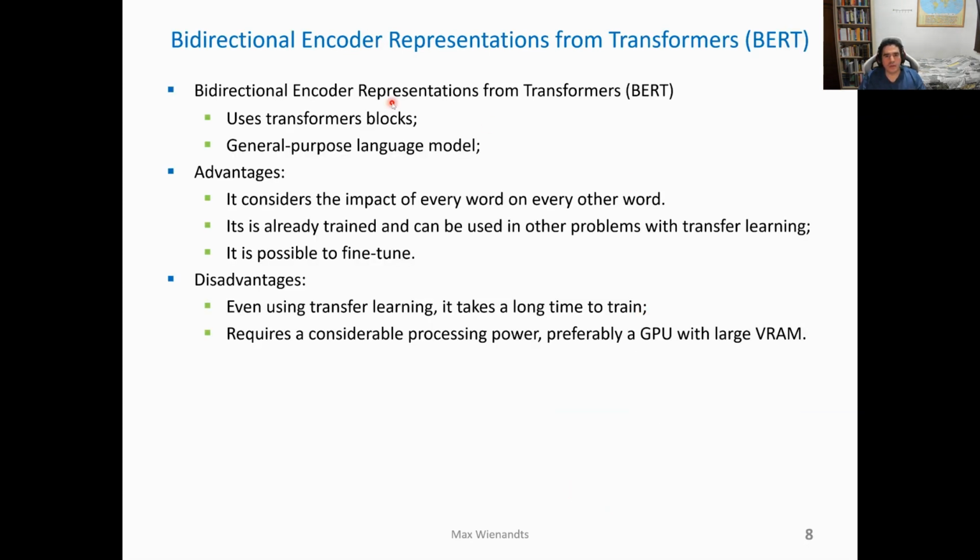The BERT model is a general-purpose language model. It can be used for several tasks related to natural language processing. Differently from LSTM, BERT considers the impact of every word on every other word. A huge advantage of this model is that we can find a trained version of it in Hugging Face. Therefore, we can use transfer learning. On the other hand, the disadvantage is that even with transfer learning, it takes a long time to train. And moreover, it requires considerable processing power, and preferably a GPU with a large VRAM.